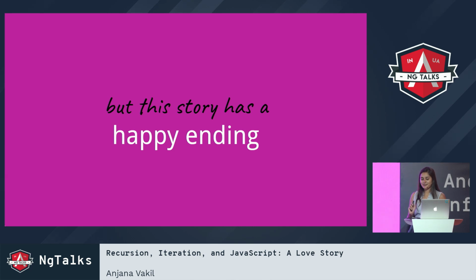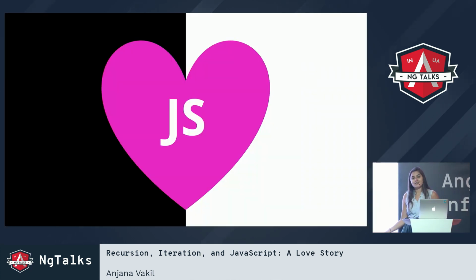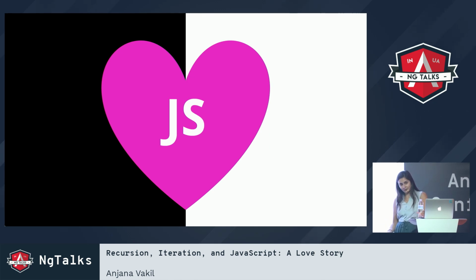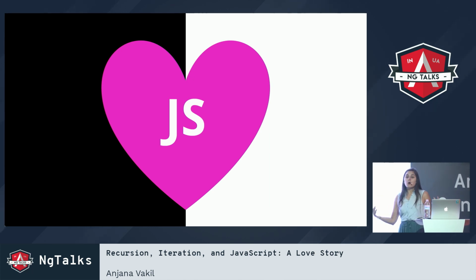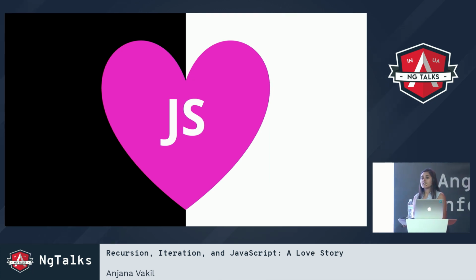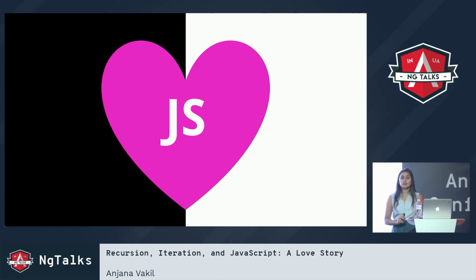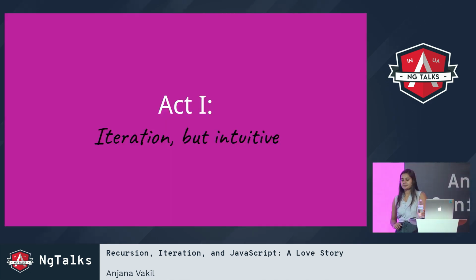And it's thanks to some really cool new-ish features in JavaScript, from the last few years, that allow us to take elements of one paradigm and bring them into the other one to make them both better to work in. So this is what we're going to be talking about today: how we can use elements of iteration to make recursion better and elements of recursion to make iteration better. All right, so Act 1. What if we could have iteration, which is machine efficient, but make it more intuitive, make it more human efficient?